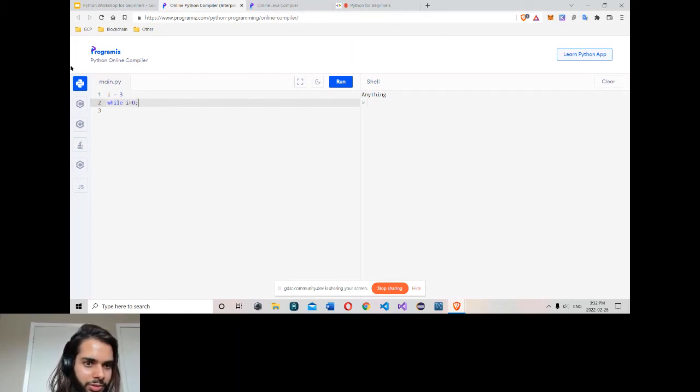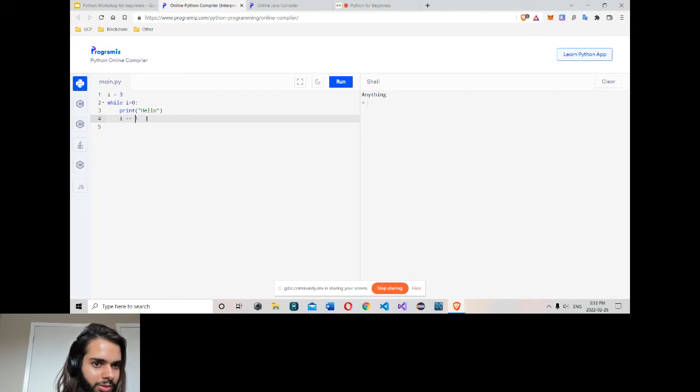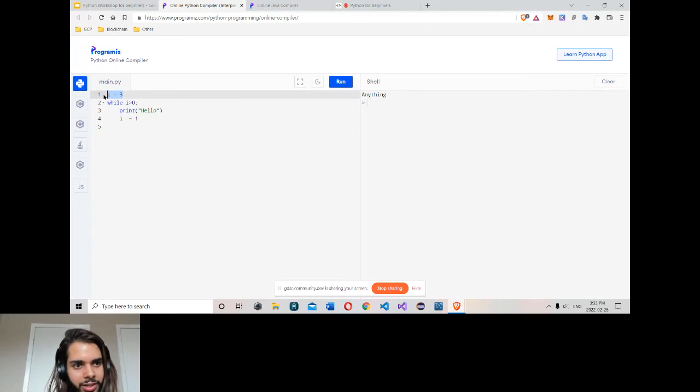Then 0 here. It will work. Same here. List one space here should be here. Now I type maybe print hello here, and a plus equal to 1. 2 minus here minus. So I give I a 3 value. I say that if I is bigger than 0, print this. Each time it will get decremented every time the while loop executes.